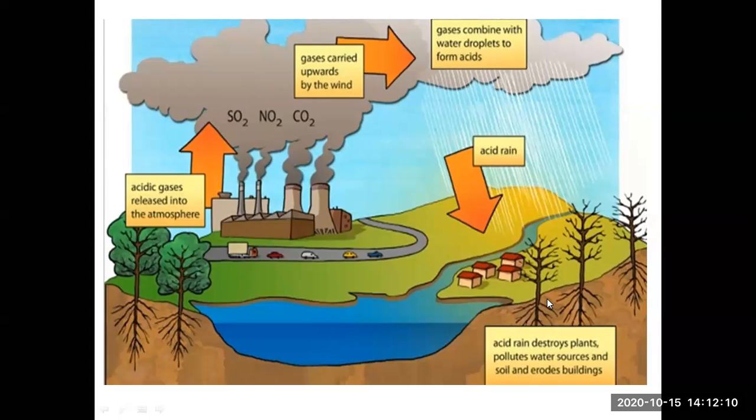And that destroys plants, pollutes our water sources, soil, and erodes our buildings. So this acid rain is having very harmful effects on us. Now you must be watching these days, early morning, you must be observing smoke. That means smoke plus fog on our roads. If it rains, that smoke will mix with rainwater and again it will form acid rain. So we should be very careful, especially during these kinds of conditions.